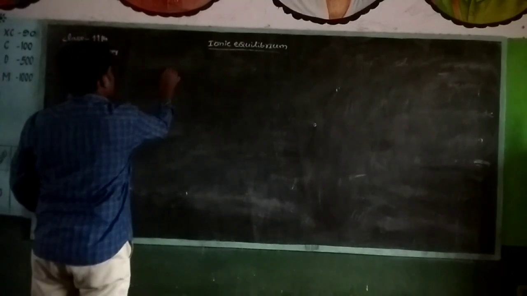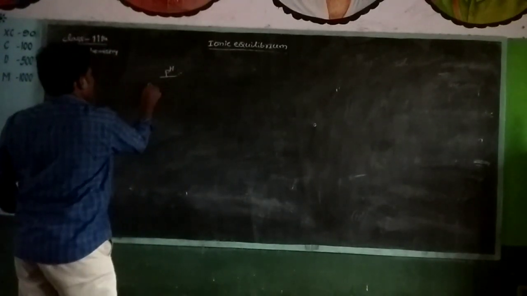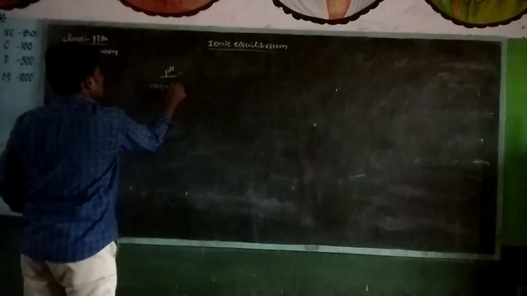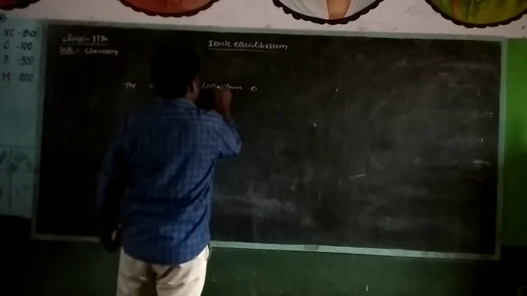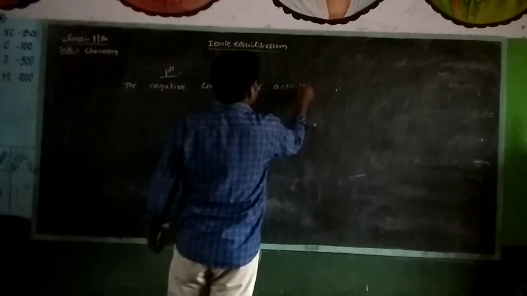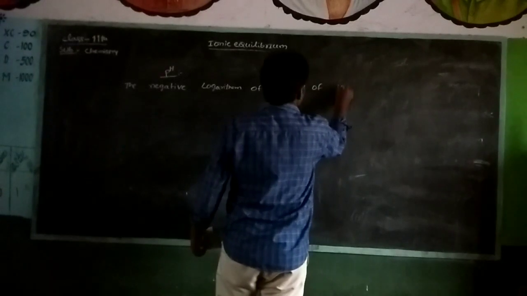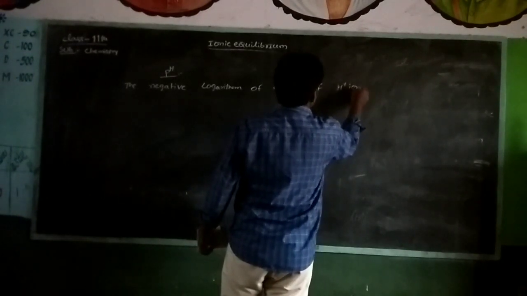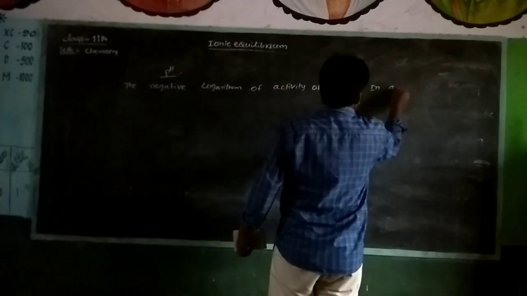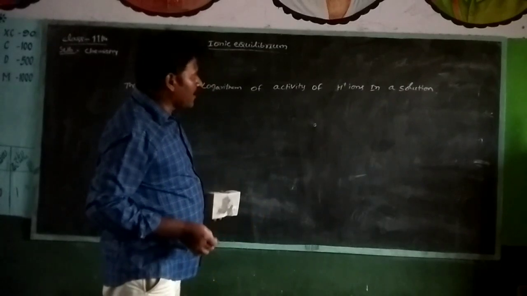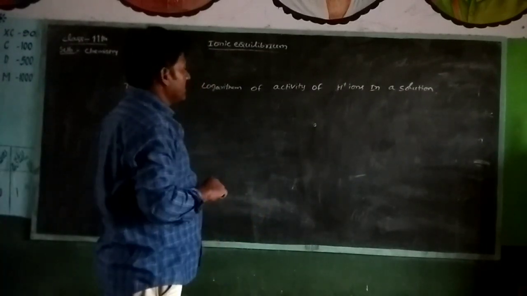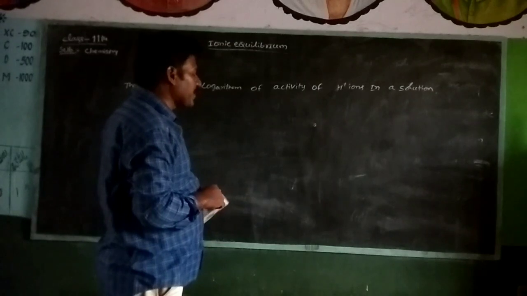In pH, the negative logarithm of the activity of hydrogen H plus ions in a solution is called as pH.